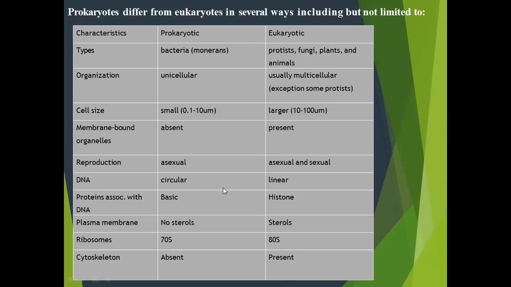In prokaryotic cell, the circular DNA are present, and in eukaryotic cell, these chromosomes are associated with different proteins, that is histone, non-histone protein are associated with the chromosomes.